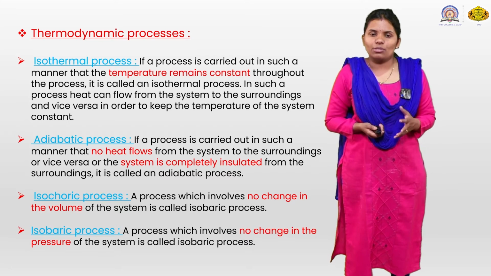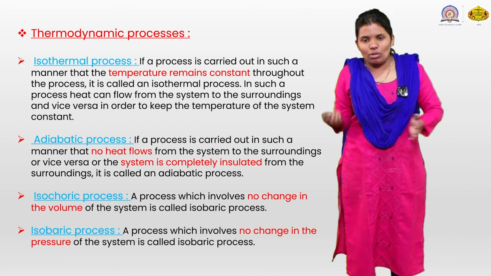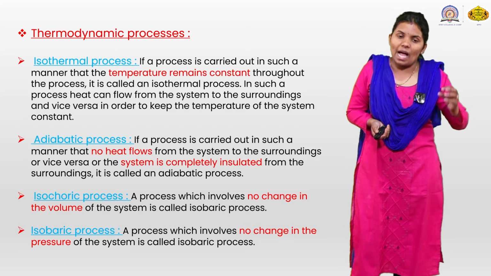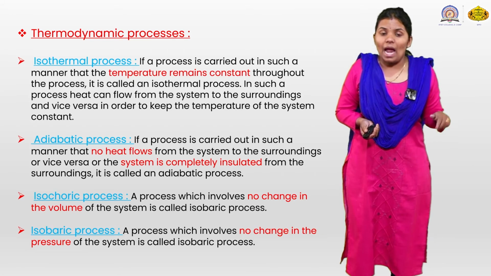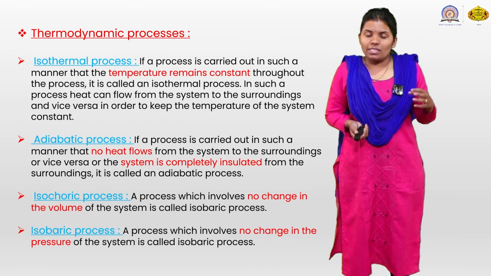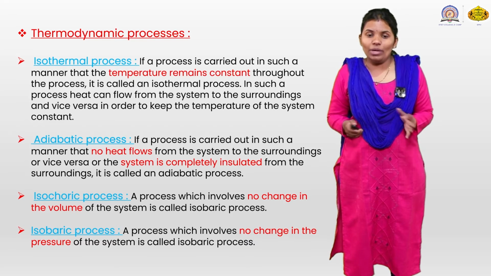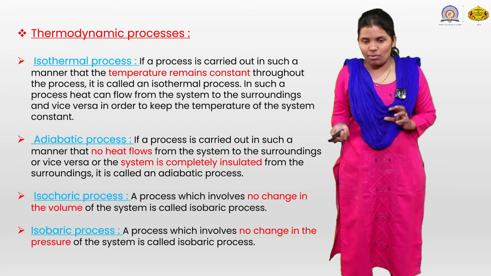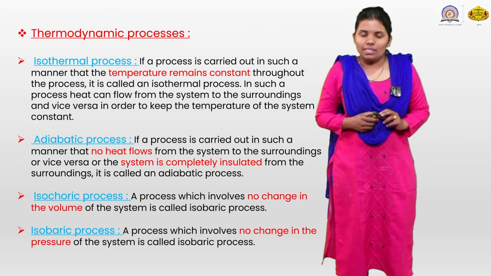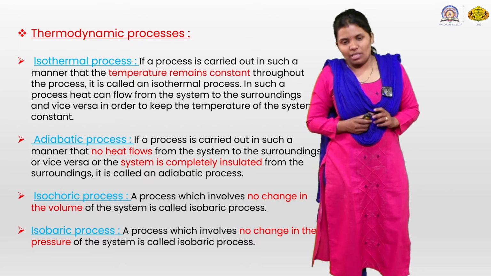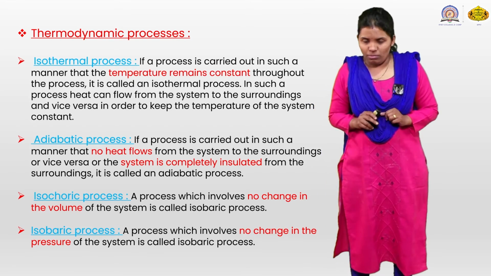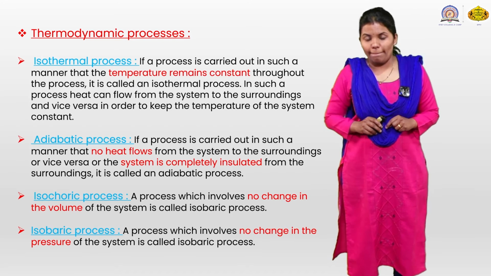So, you can conclude: the isothermal process is one where the temperature remains constant throughout the process. Adiabatic: if a process is carried out in such a manner that no heat flows from the system to the surrounding or vice versa, the system is completely insulated from the surrounding. That is, delta Q is 0.